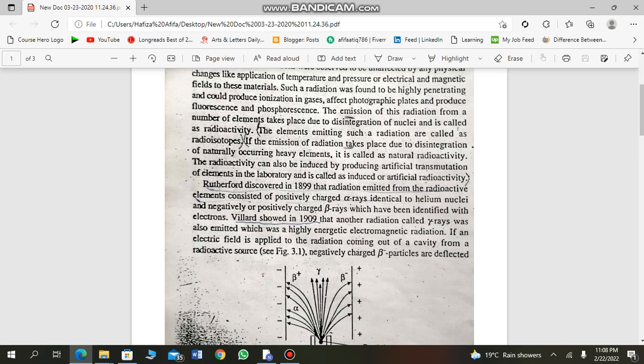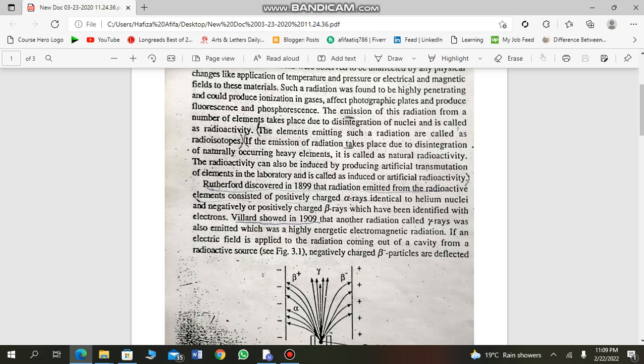radioactivity. Rutherford discovered in 1899 that radiation emitted from radioactive elements consisted of positively charged alpha rays identical to helium nuclei and negatively or positively charged beta rays which have been identified with electrons. Villard showed in 1909 that another radiation called gamma ray was also emitted, which was highly energetic electromagnetic radiation.